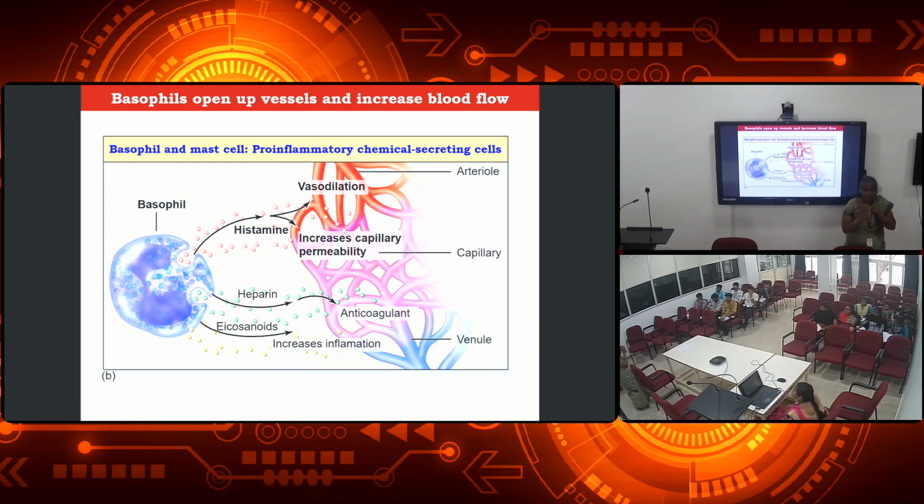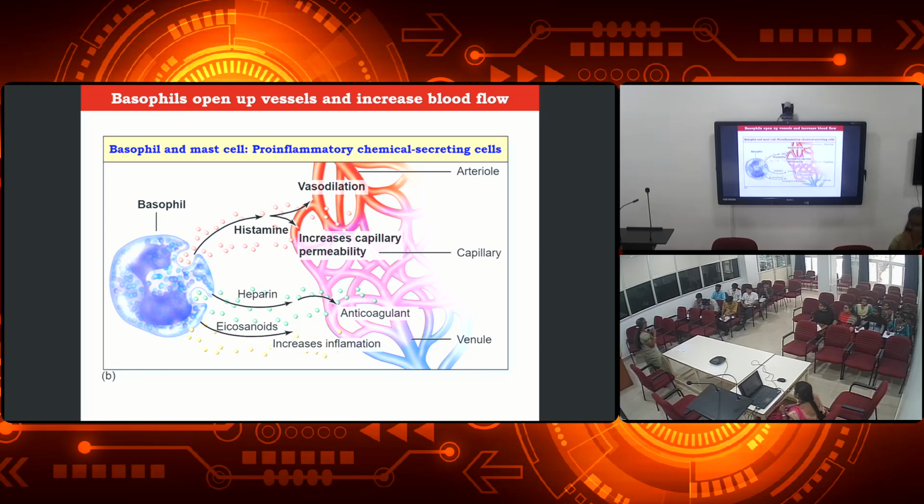Vasodilation means it is increasing the diameter of the vascular system, that is the blood vessels, by secreting the protein called histamine. Another molecule also produced by this basophil is called heparin. Heparin is nothing but an anticoagulant, right? This heparin is the one which is making our blood not clot.